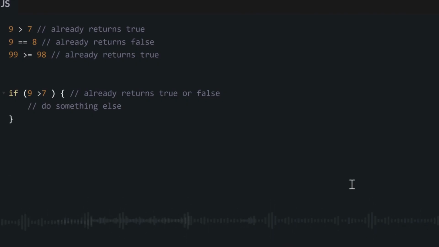If you simply write 9 greater than or equal to 7 or 9 equal to 8, it don already write the if statement for you, because whatever this 9 equal to 8 is, it deals with that. Just like one simple if statement, you say if this thing equal to 8, automatically return true. If not, return false. So no need to write this long code to return Boolean values with if statement. You only need to write if statement if you want to do something else. After you check your conditions, whether they equate to true or not, then you go write what you want to do inside these braces.